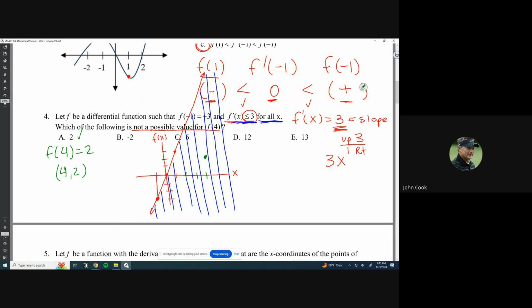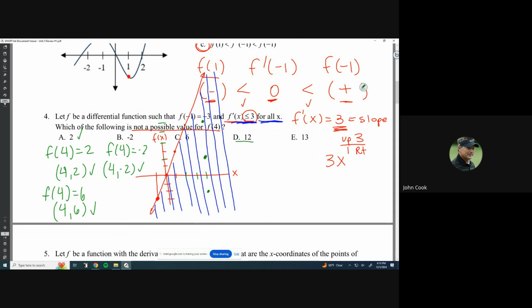What about -2? Could f of 4 be equal to -2? Well, that means that the coordinate (4, -2) would have to exist. And if I went over 4 and then down 2, yeah, that's in the shaded region as well. So that's all right. What about 6? Could f of 4 be equal to 6? Well, that means that the coordinate (4, 6) would have to exist. Let's see if that works out. So that's 4. 1, 2, 3, 4, 5, 6, right there. Yeah, I guess that could work out. So this one works out okay. It looks like it's in that region so far that I have graphed.